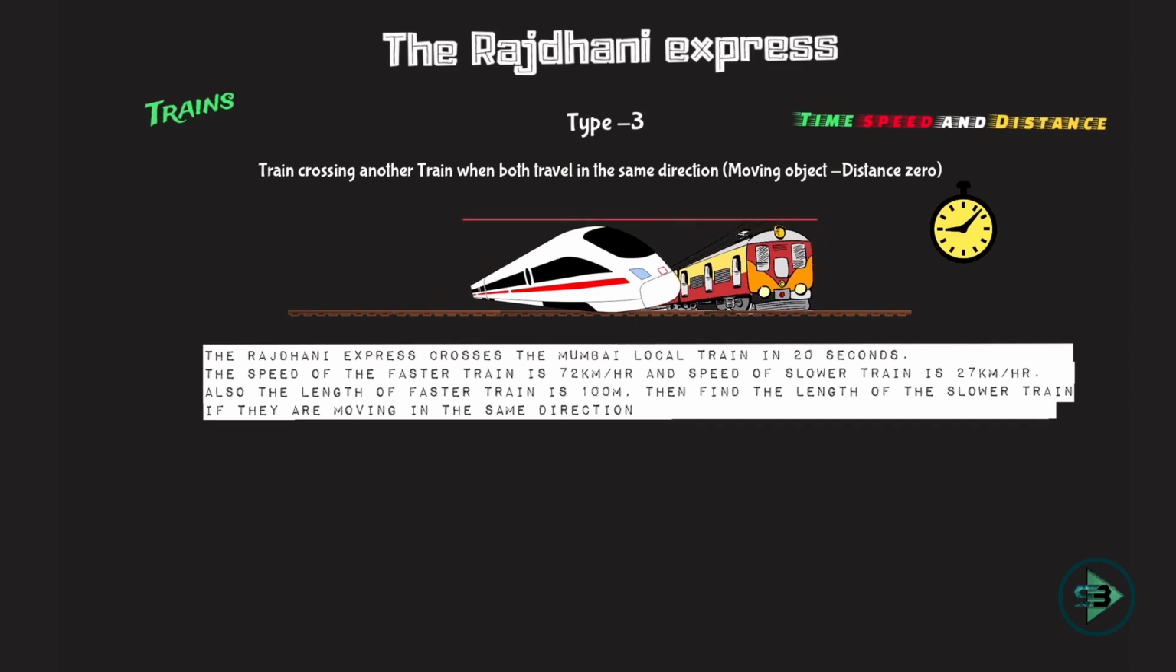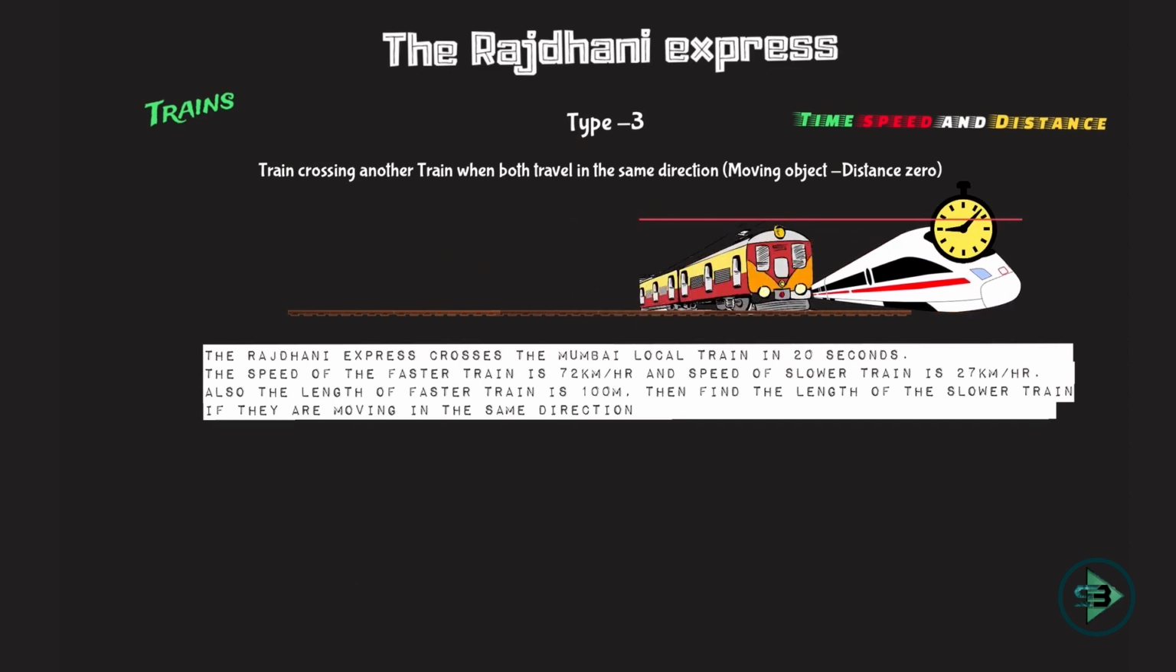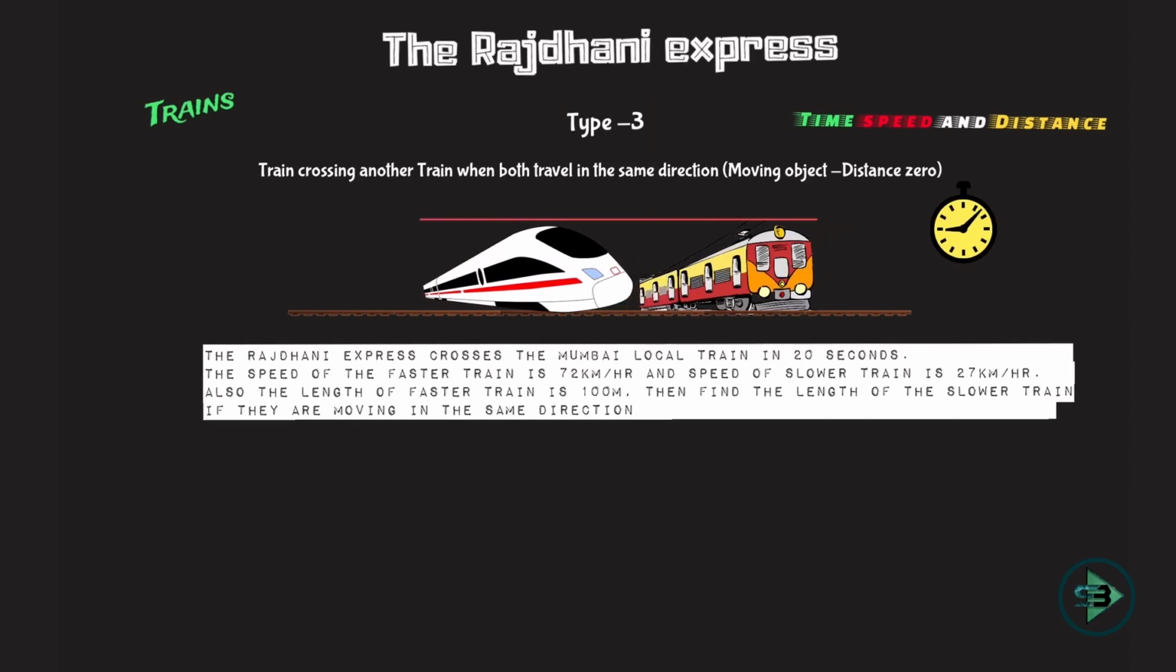The question is, this train is crossing this train completely. Okay, and there is a question that is being asked to us. So what is happening now? For the first time, train is crossing an object which is not a stationary object. This train, Rajdhani Express, is crossing this local train, but this local train is not standing at its place, it's moving. So train is crossing another train when both are moving.